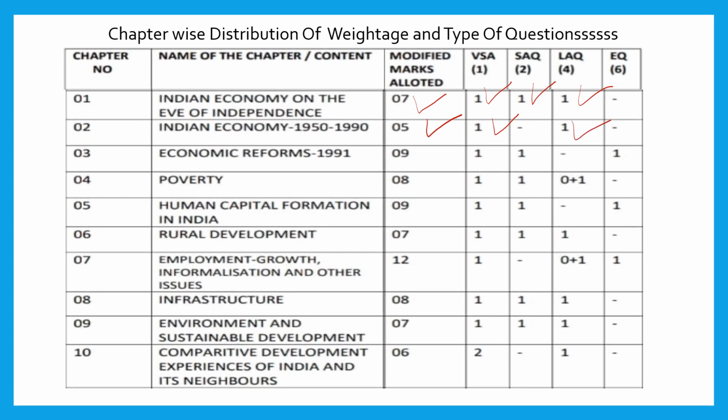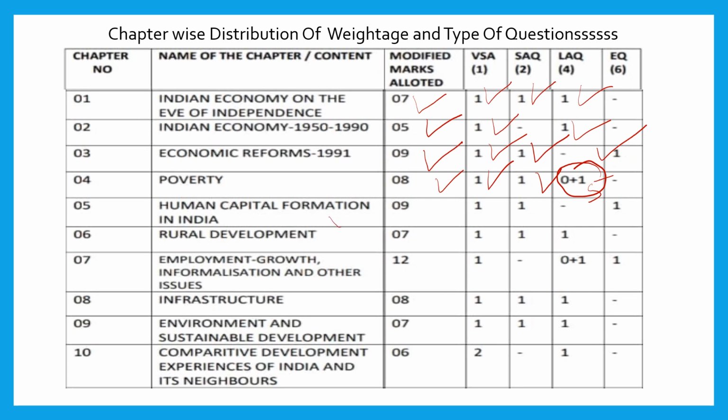Then come to economic reforms. In this chapter, you can get 9 marks, and it is a very important chapter, even for competitive exams. From this chapter, one 6 mark question you can expect, and here one 2 mark question and one 1 mark question. And come to poverty. Here the allotted marks is 8. From this chapter, one 1 mark question, one 2 mark question and one practical oriented question, that is for 5 marks.